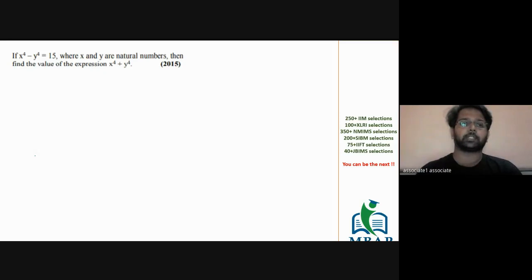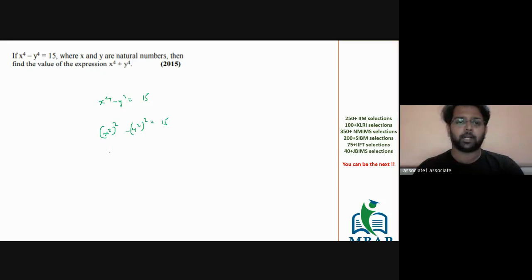So they're saying x raised to 4 minus y raised to 4 is equal to 15, which is nothing but (x square) the whole square minus (y square) the whole square equal to 15. And we know it's nothing but (x square plus y square) into (x square minus y square) is equal to 15. There are two ways in which you can write 15. One is 3 into 5. Second is 15 into 1.